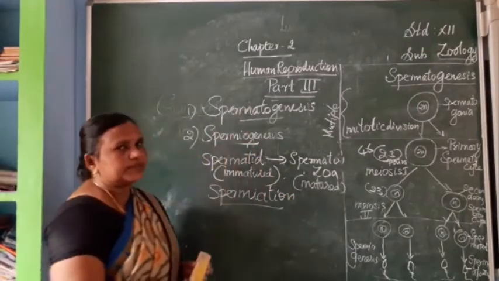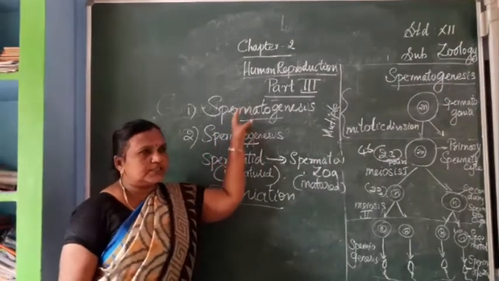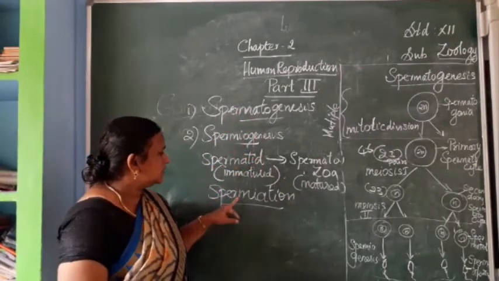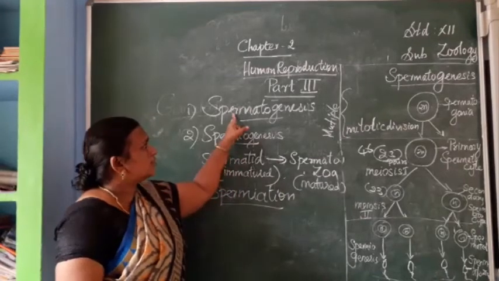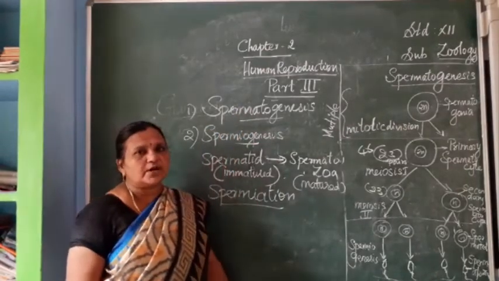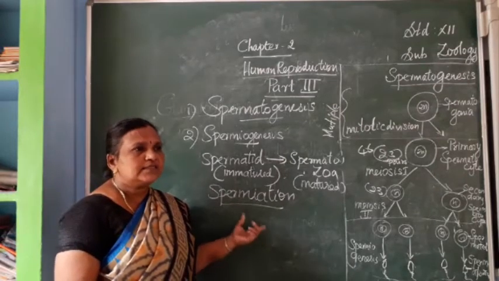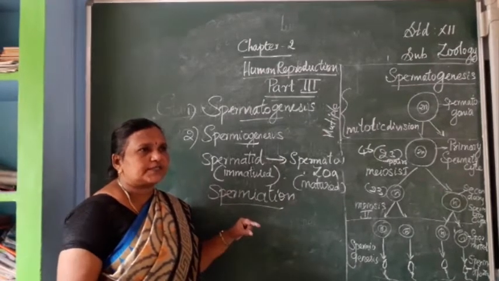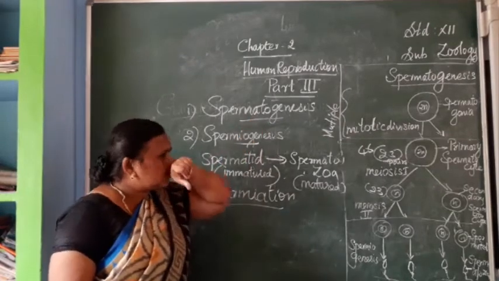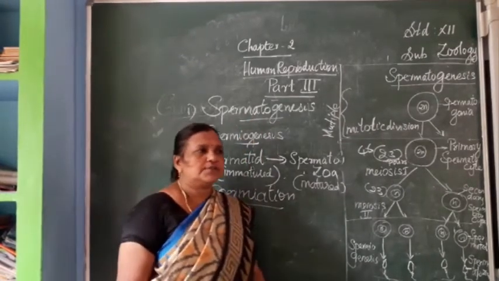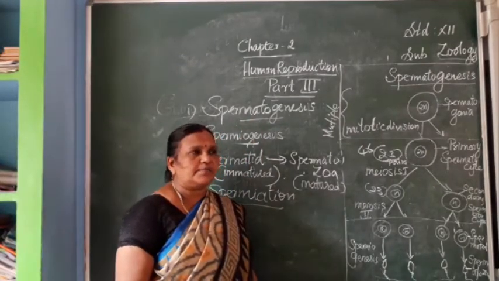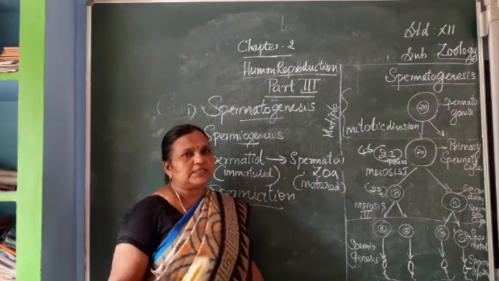So here three terms are there: spermatogenesis, spermiogenesis, spermiation. What is spermatogenesis? Formation or production of sperms, the male sex cells or male gametes, in the testes.